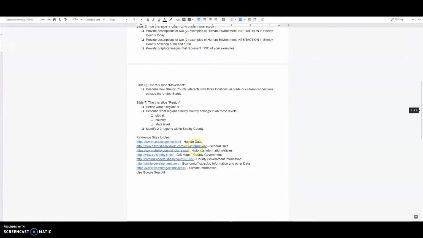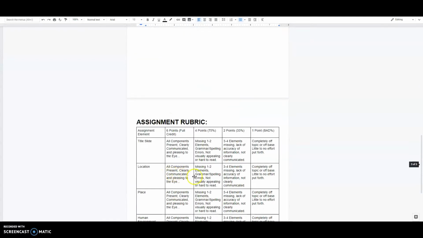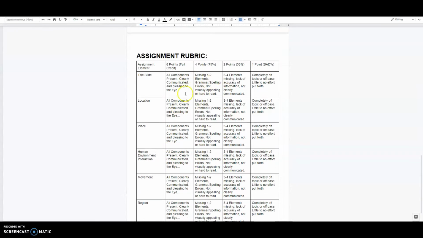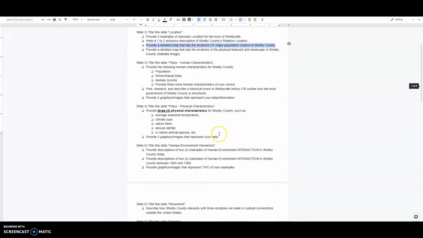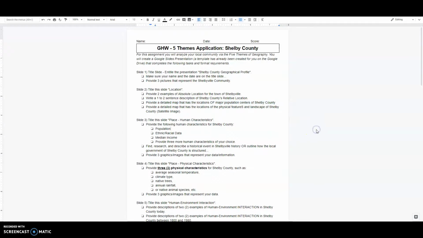Everything that you need can be found at these websites. You just got to do some digging at these websites. There's really no reason for you to do a Google search unless you're looking for images and such, but there are also images on these sites. If you have any questions, please email me, and I've also put a rubric in place for how I'll score this. If you have any questions at all, again, email me. I can't reiterate enough to email me and ask for help.